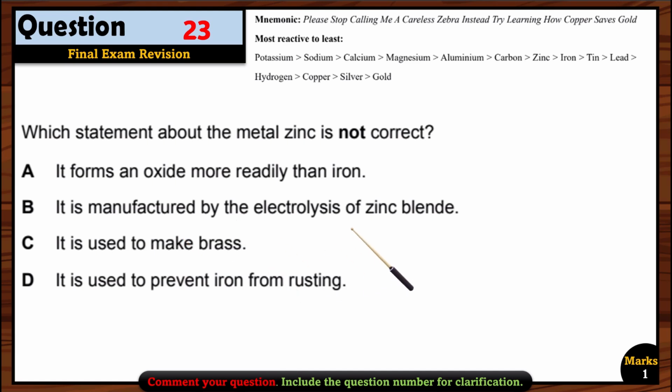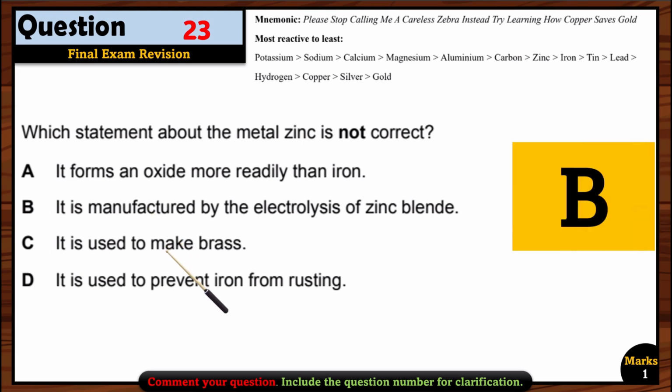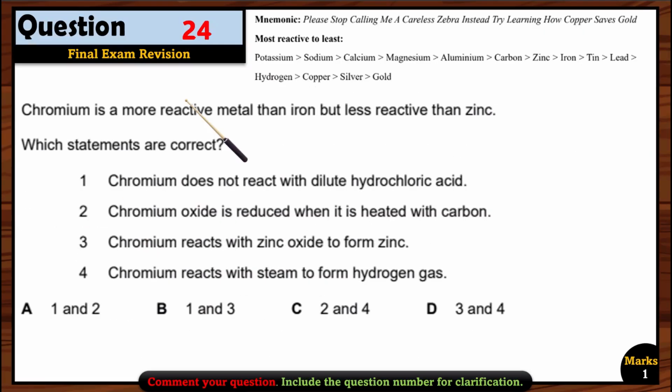It is manufactured by the electrolysis of zinc blende. Wrong. It cannot be manufactured by electrolysis because we can easily extract it using carbon, since it comes after carbon in the reactivity series, right? So we can use the process of the blast furnace, okay? So that's why option B is wrong. Of course, we have to find the wrong option, so B is the wrong option here.